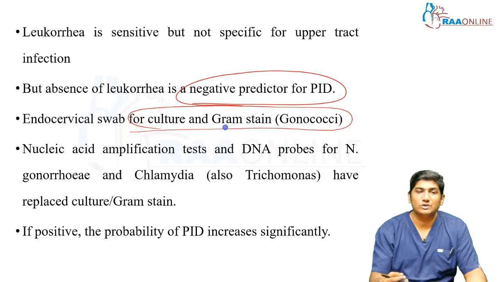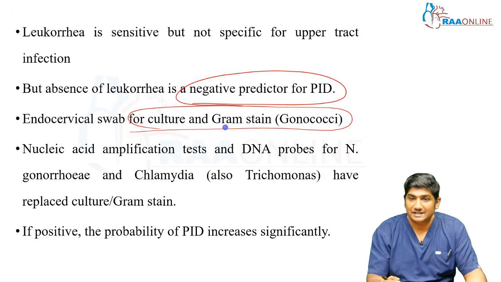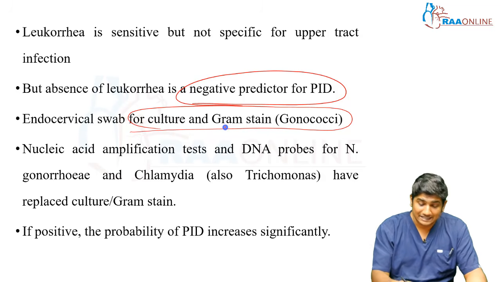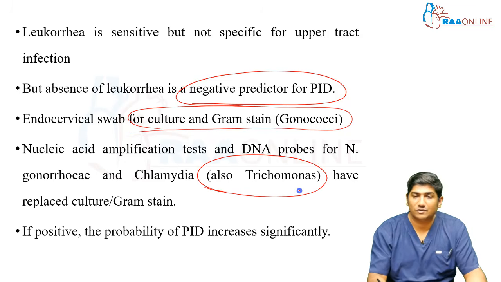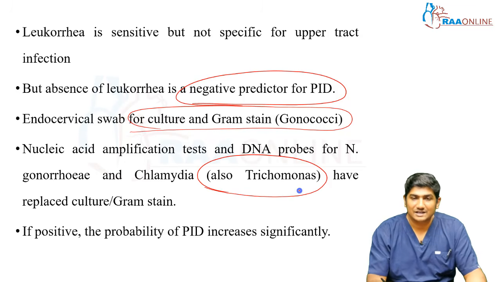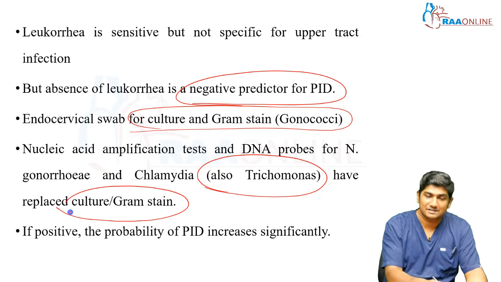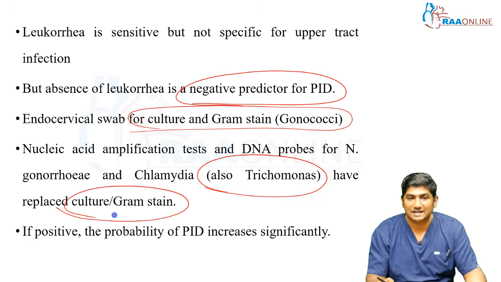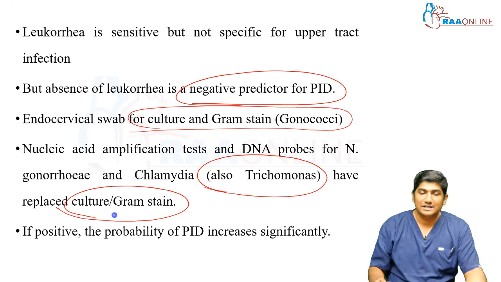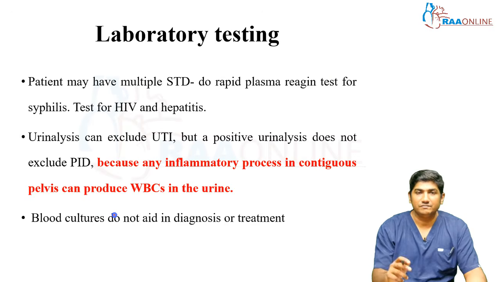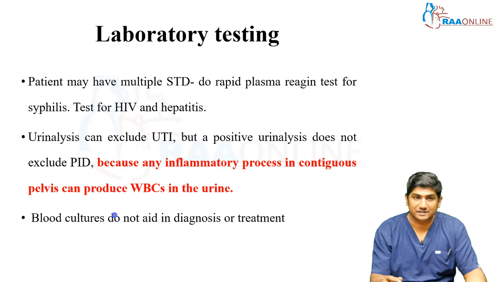But nowadays, there are nucleic acid amplification tests and DNA probes for Neisseria gonorrhoeae and chlamydia, and recently, in 2013, they have been developed for Trichomonas as well. Since we have this kind of latest test, nowadays they are less likely to trust Gram stain culture. Even though they do Gram stain culture, they still go for nucleic acid amplification tests and DNA probes. If positive, the probability of PID increases, because these are the bugs which usually cause PID.